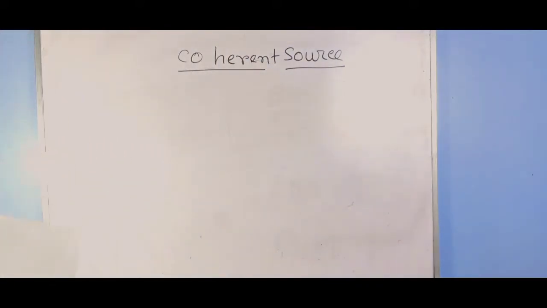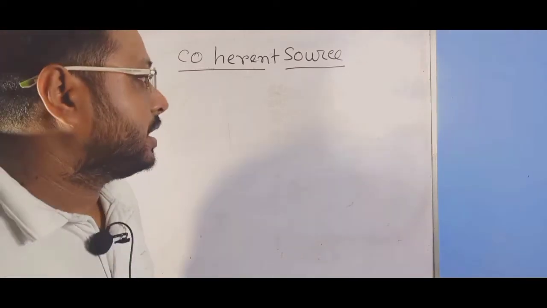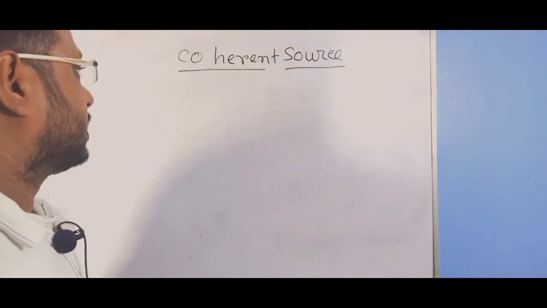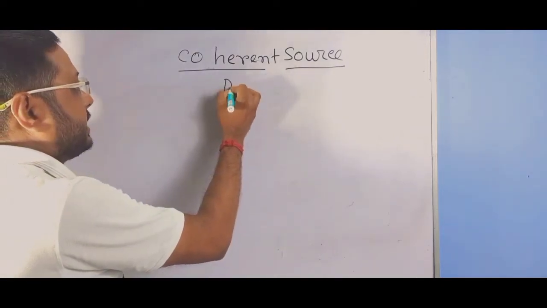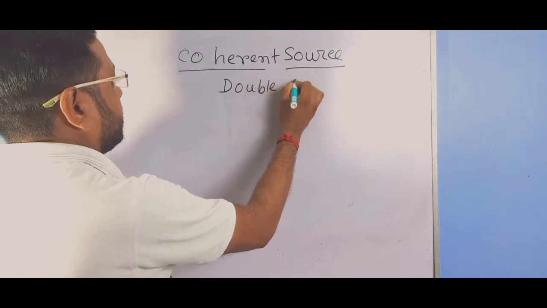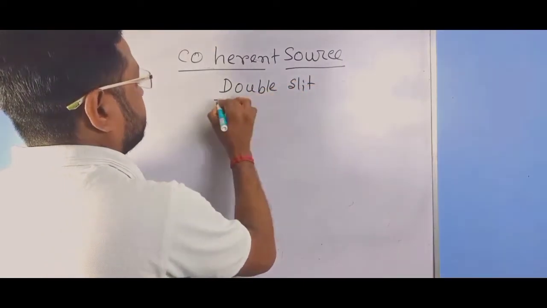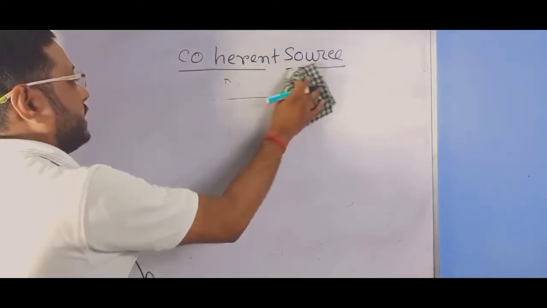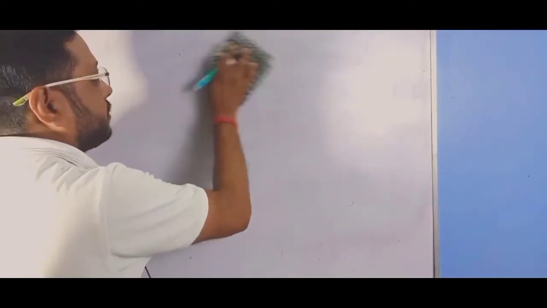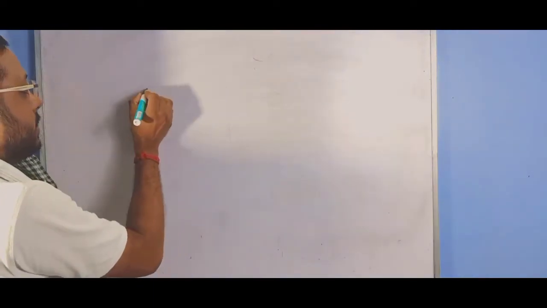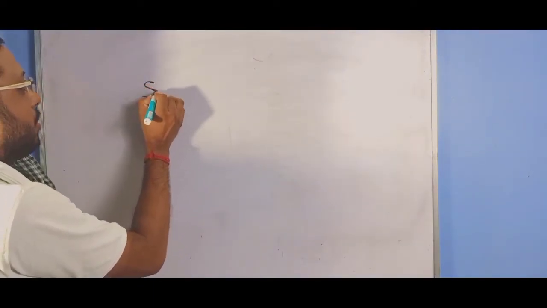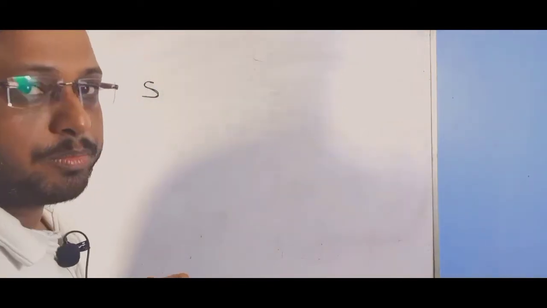Now let us go with the theory of interference. Thomas Young performed a double slit experiment. In Young's double slit experiment, he takes a pinhole S, which is a source of monochromatic light.